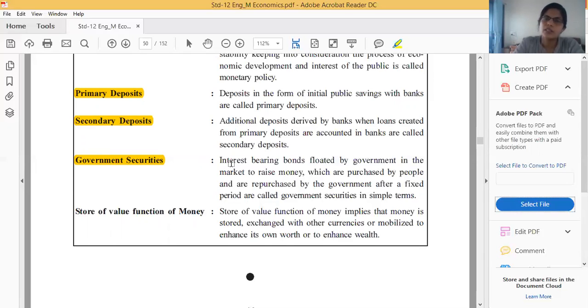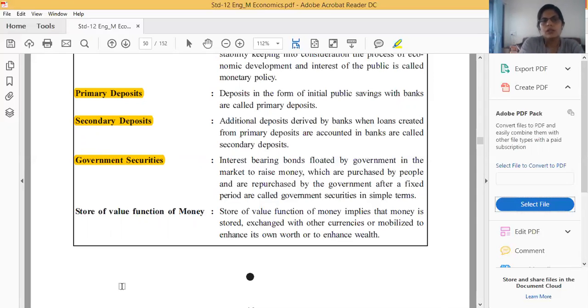Actually, you may have heard the word Indira Vikas bond, because it is a type of bond, a type of security. When the government wants to raise money and when the government wants to control money, that time this type of security is used by the government for sale and purchase. And by that, money can flow in the market.